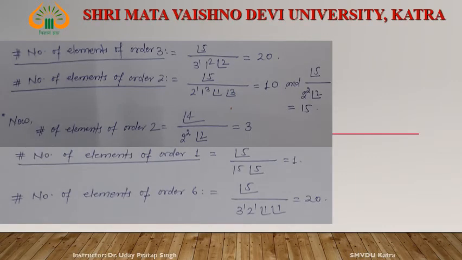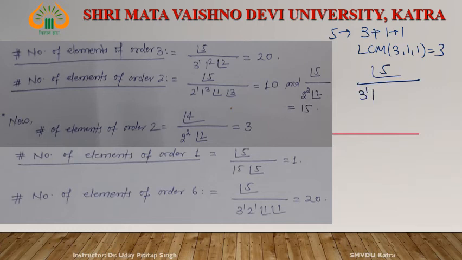right? Same thing. The number of elements of order 3. 5 can be written as 3 plus 1 plus 1 and LCM of 3, 1, 1 is 3, right? The number of elements of order 3 is factorial 5, 3 to the power 1, 1 appears 2 times, then 1 to the power 2. Power of 3 is 1, that is factorial 1. Power of 1 is 2, that is factorial 2, right? And after solving this, we got 20.